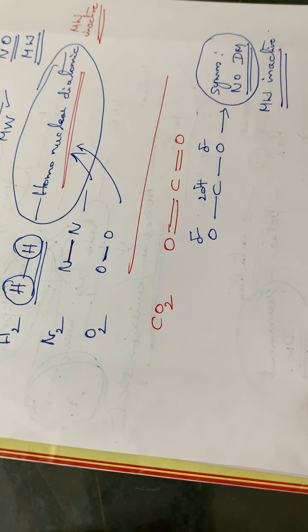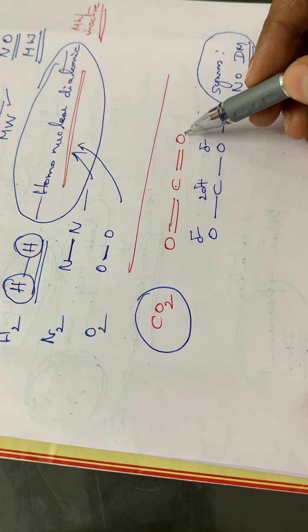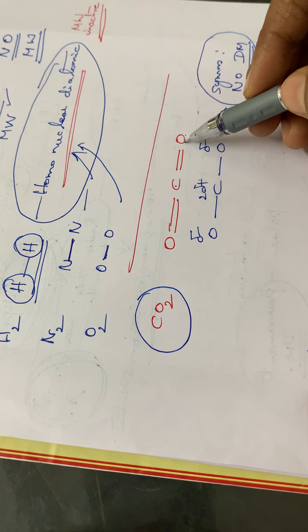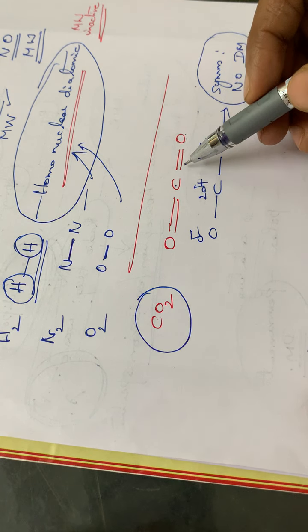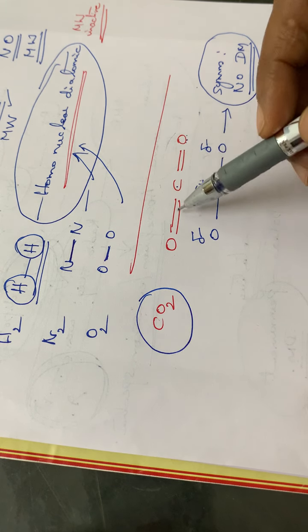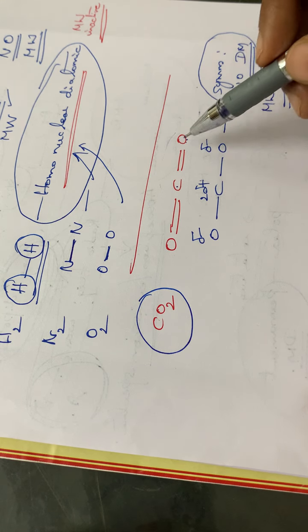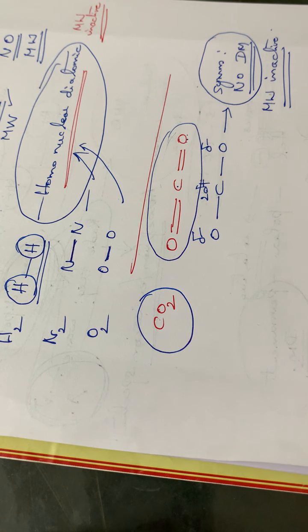So this particular molecule, carbon dioxide, is microwave inactive even though it has a carbon and oxygen bond. There is a slight electronegativity difference between carbon and oxygen. And also, in the normal sense, we can say it is a heteronuclear triatomic molecule. Even though it is heteronuclear, this molecule will not have a permanent dipole moment due to the symmetric nature of CO2. Hence, it is microwave inactive.